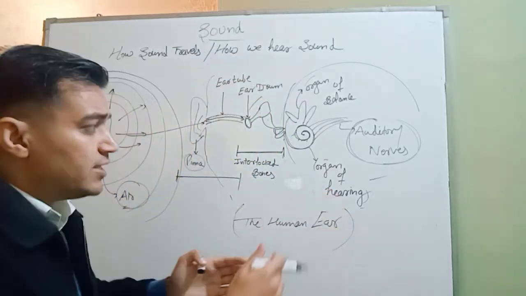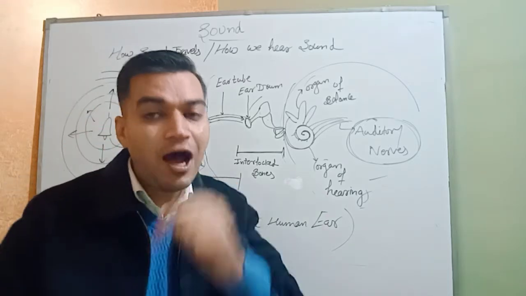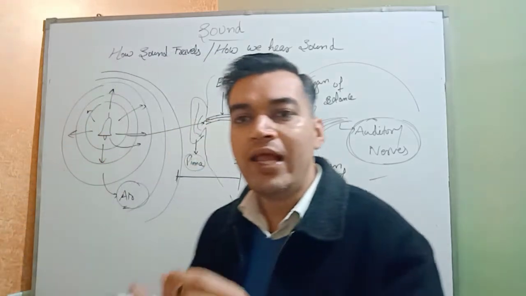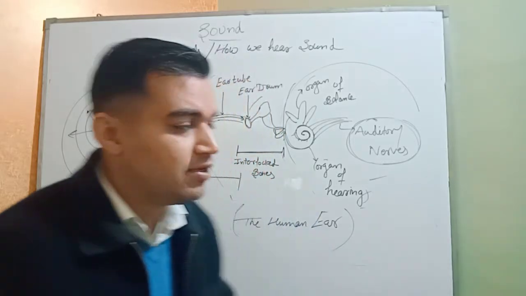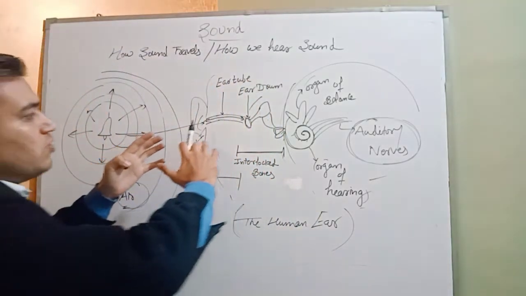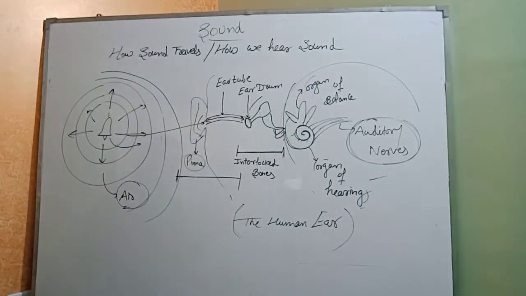In the same way, this auditory nerve transfers the message of sound to the brain, and after that the brain will analyze what quality of sound it is, what type of sound it is. Okay, so this is the function of the structures of the human ear.